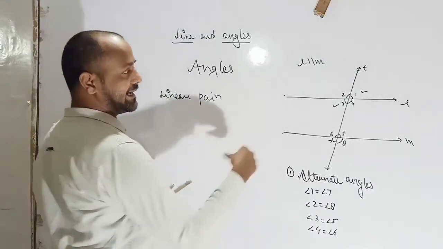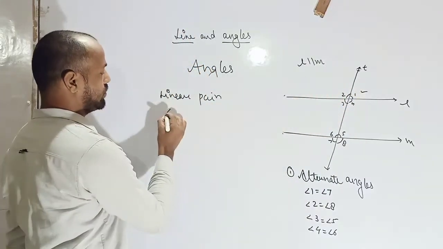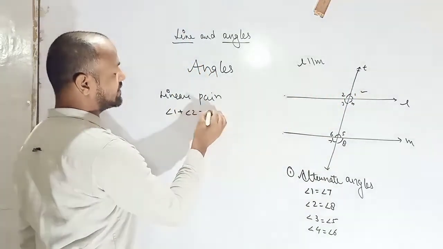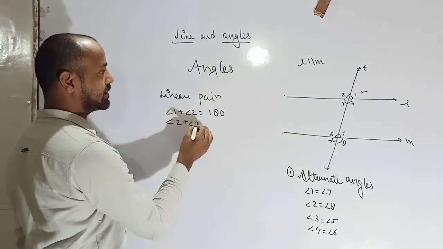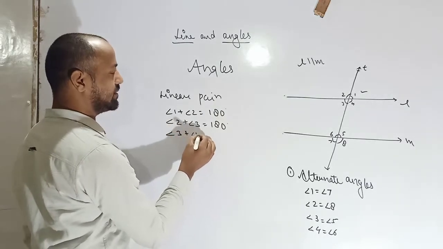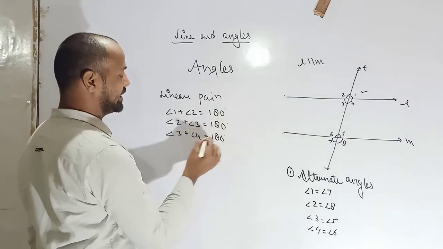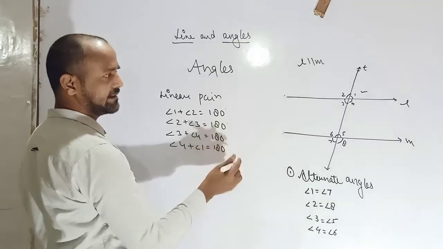So in one line, 1 plus 2 is equal to 180 degree. 2 plus 3 is equal to 180 degree. 3 plus 4 is equal to 180 degree. 4 plus 1 is equal to 180 degree.